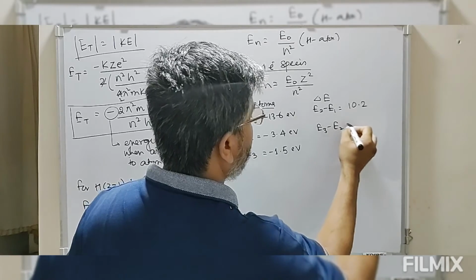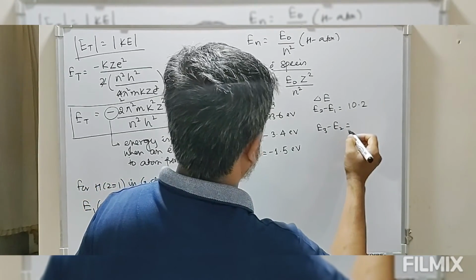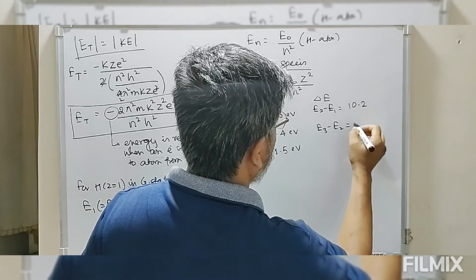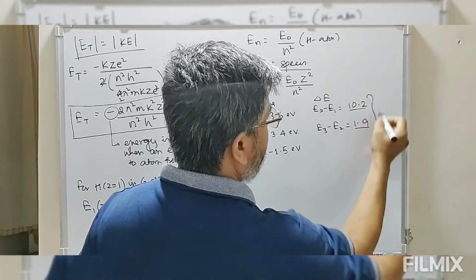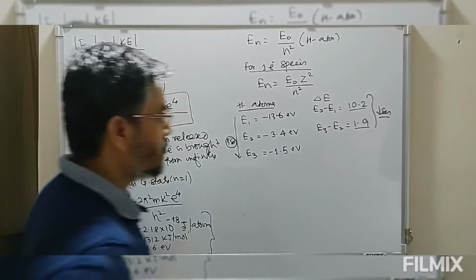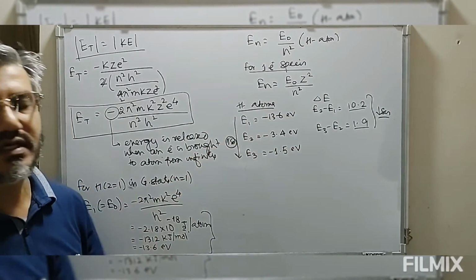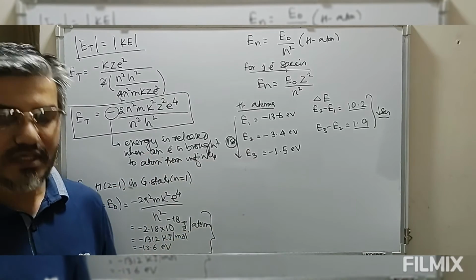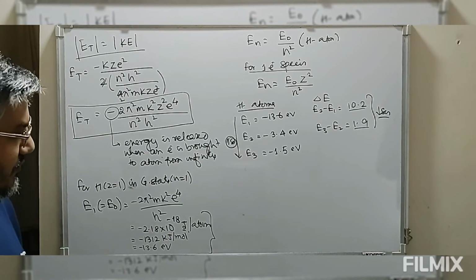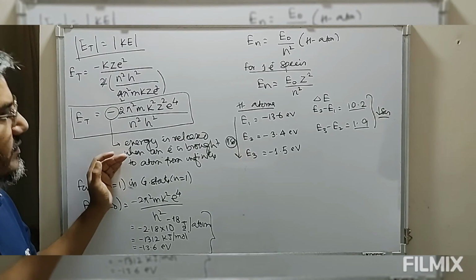E3 minus E2, so we have 1.9. So now look at this, the energy difference decreases. So the energy of the electron increases, but the difference in energy between any two successive levels decreases as the distance from the nucleus increases. So here we have to keep in mind why the energy of the electron is negative.